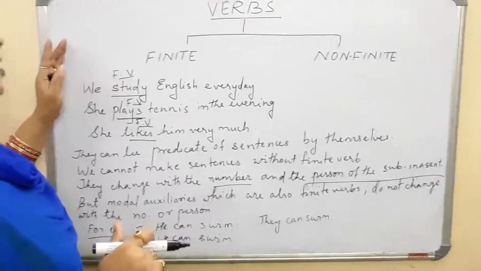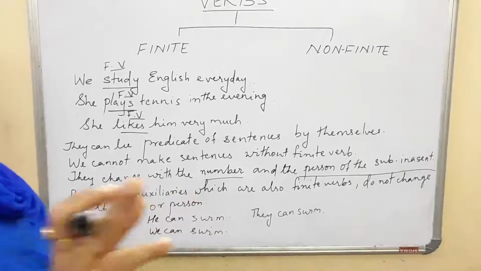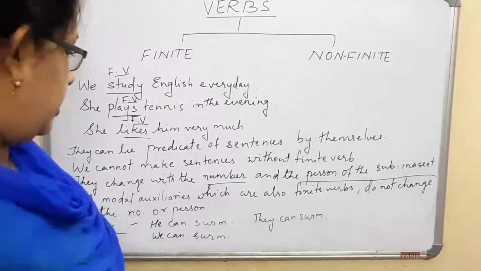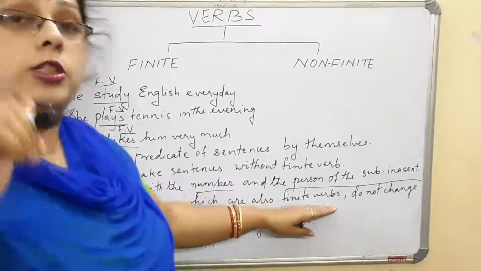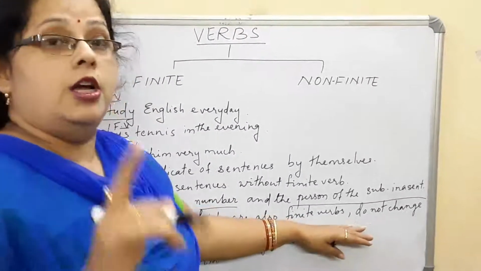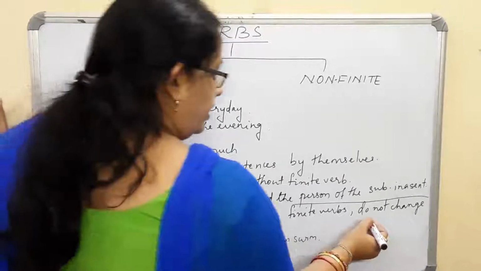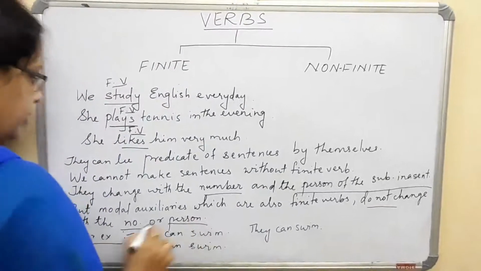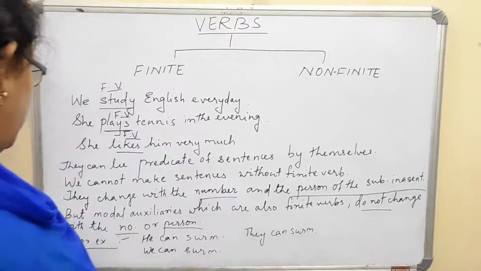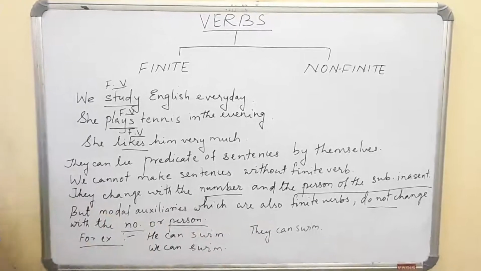But what is the difference between this finite verb and modal auxiliaries? Why am I going to modal auxiliaries again? Now I think you must be remembering what modal auxiliaries are, that is can, could, shall, might, may, those things. Those modal auxiliaries are also finite verbs. I don't deny that they are finite verbs. They are finite verbs. But the special condition for the modal auxiliaries is that they do not change with the number or person. I repeat, they do not change with the number or person. For example, he can swim, we can swim, they can swim.